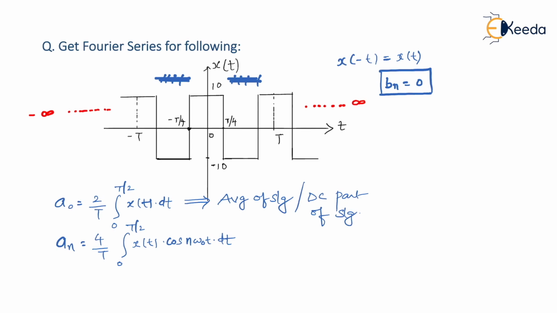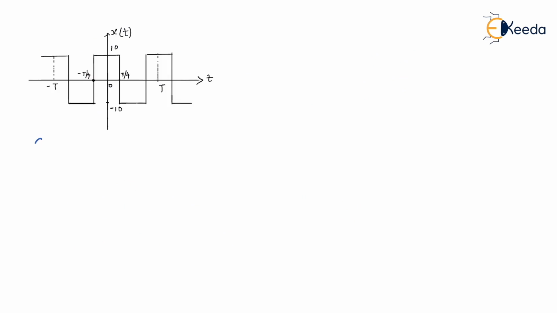So it is very much required that before you start solving the problem, first of all see whether the given signal is an even signal or an odd signal, because if you identify it, most of the things become easy, because you know that now the Bn value is equal to 0. If you don't realize it, and you actually write the formula of Bn and go on solving that, at the end definitely you will get Bn equal to 0, but then as I said, it keeps on wasting your time. Let us calculate a0 first. a0 is twice of this integration value, that is 0 to T by 2,